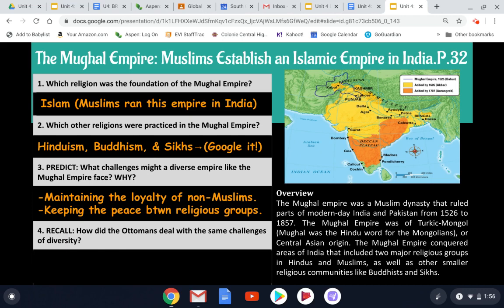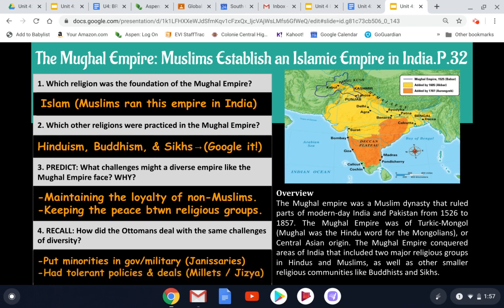For question 4, it's asking us to recall, how did the Ottomans deal with the same challenges of diversity in their empire? First thing that we remember they did was they took minorities and put them into government or military positions. Remember the document that we looked at on the Janissary Corps? These were groups of Christian boys that were trained and put into the elite fighting force of the Ottoman military and into high positions in their government as well.